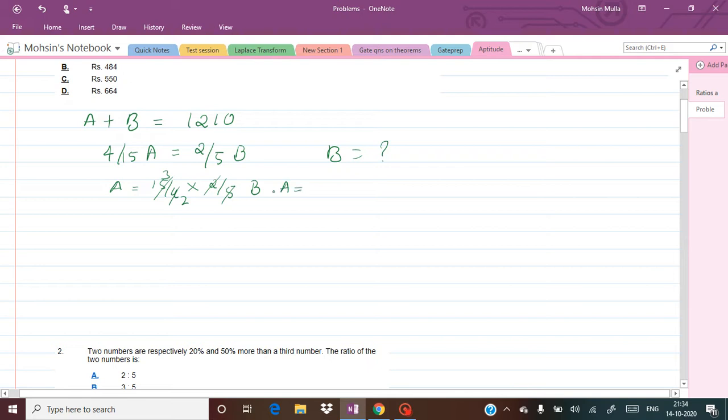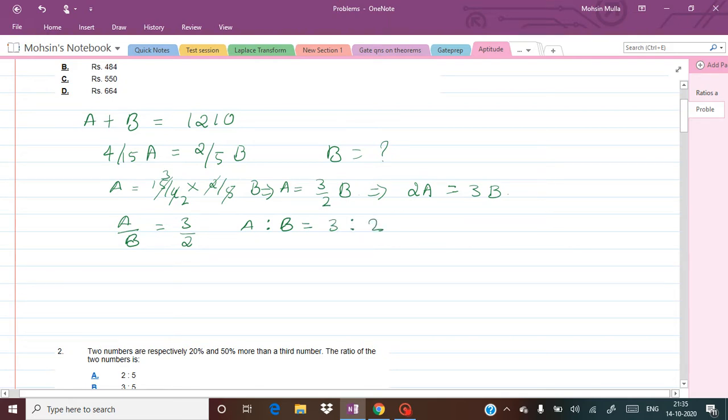So A equals 3 by 2 B, or we can also write this as 2A equal to 3B. Or in terms of A divided by B, keeping A divided by B on the left hand side, the right hand side will be equal to 3 by 2. This is very useful to us, so we will use this relationship in terms of ratios. A is to B will be equal to 3 is to 2.